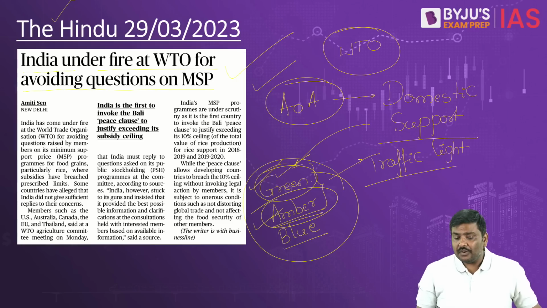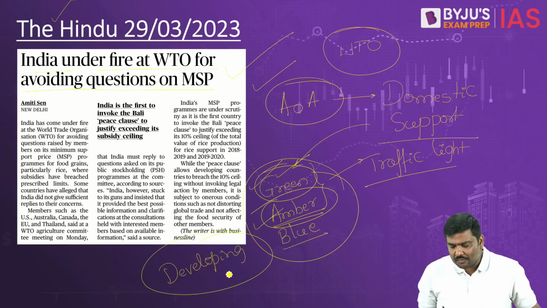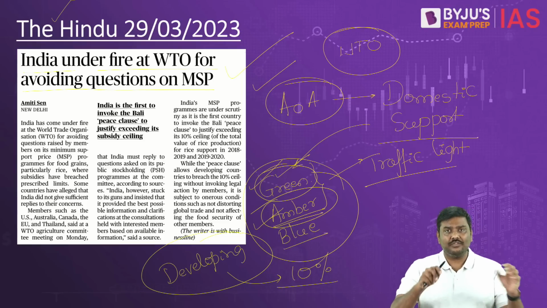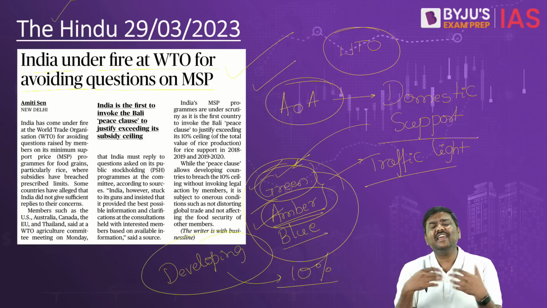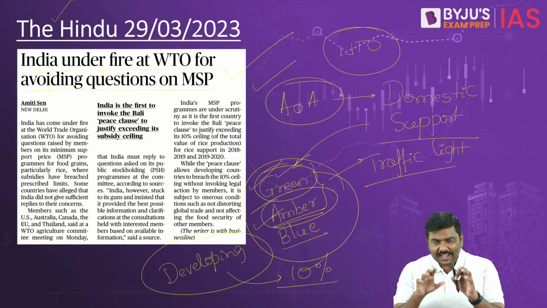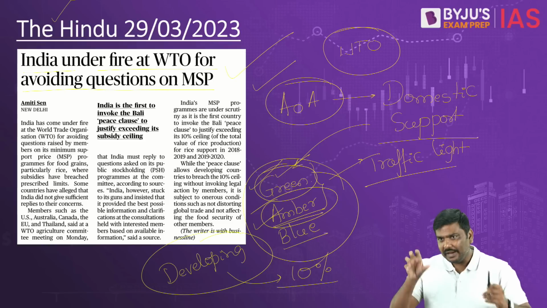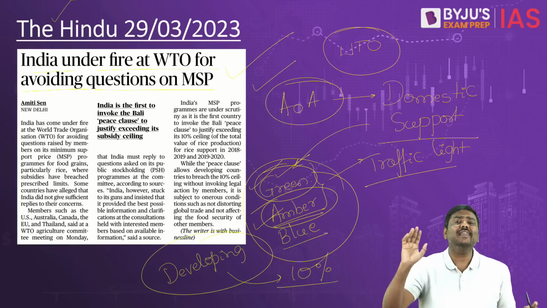Remember this. For developing countries, the limit is that they can provide a maximum of up to 10% of the value of production of the crop in 1 year under the amber box subsidies, which is technically referred to as aggregate measure of support. And the next point is that this 10% limit is applicable individually to the crops as well as to the overall agriculture sector.